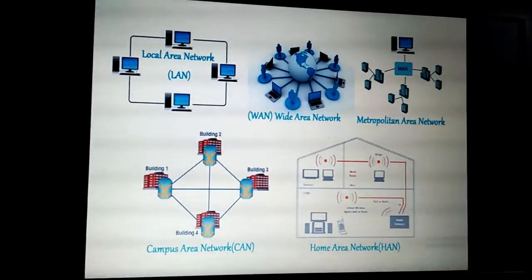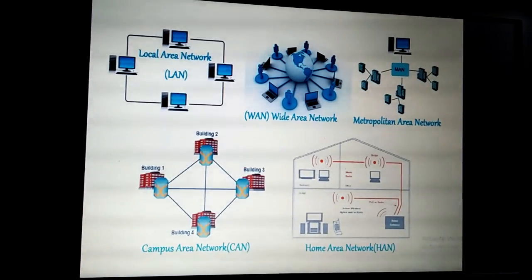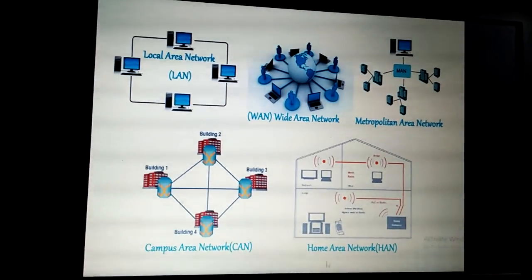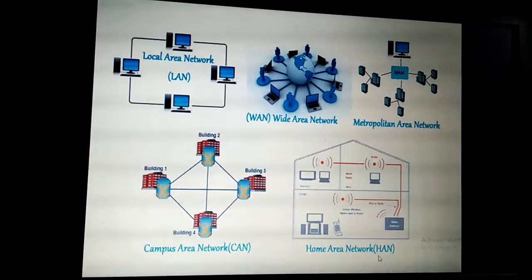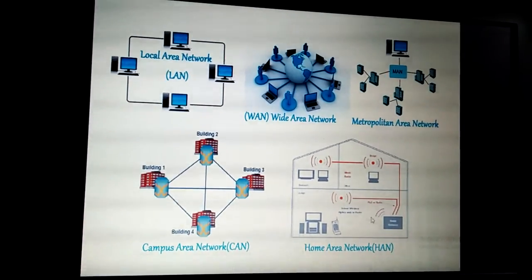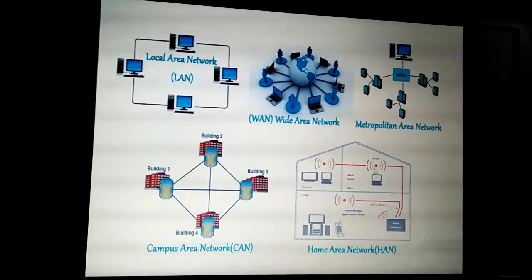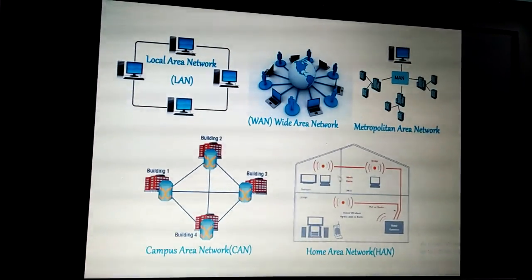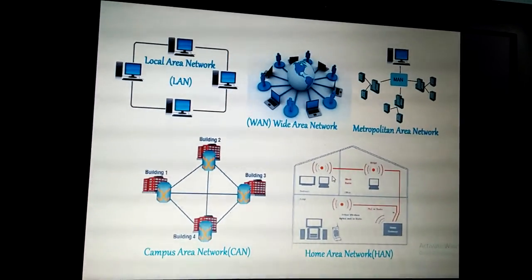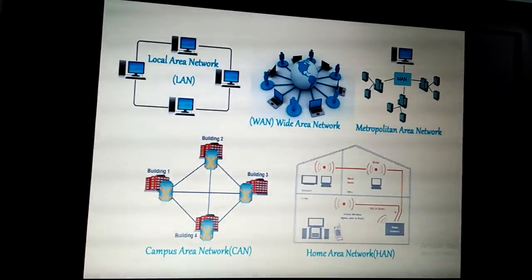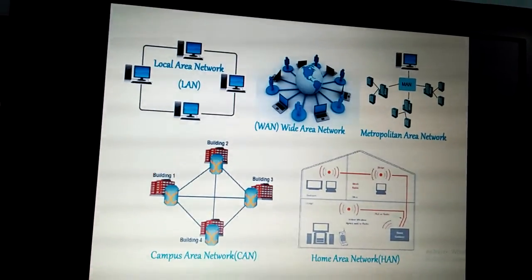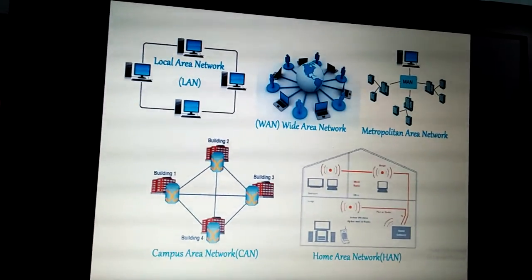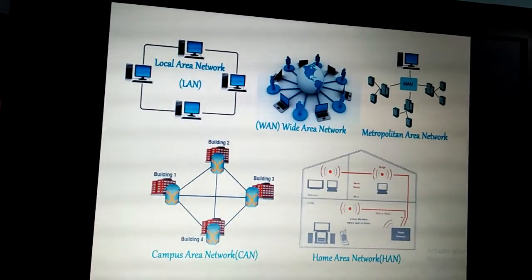Here we can see some simple diagrams in order to understand the different types of networks. We will start from the home area network, HAN. In a home area network, you consider the computing devices inside the home. If you are able to transfer data among these devices, through wired or wireless ways, or if two devices are communicating with each other through cable or wireless, it is known as a home area network.